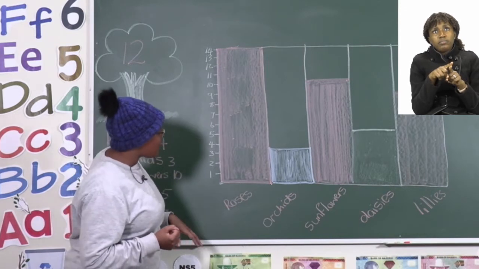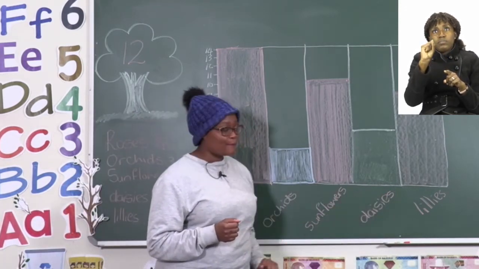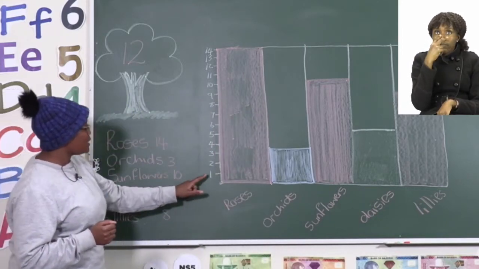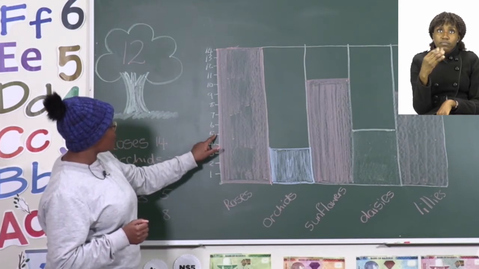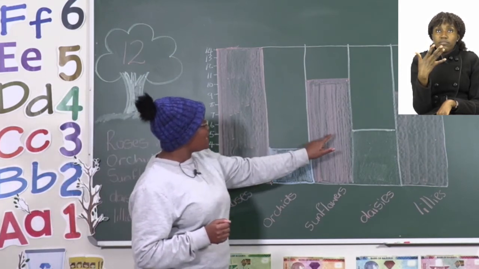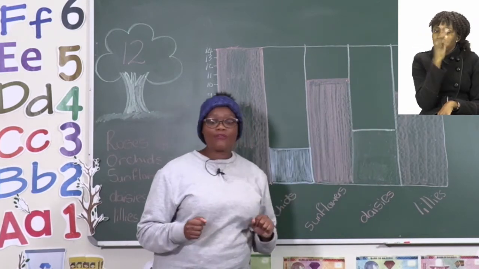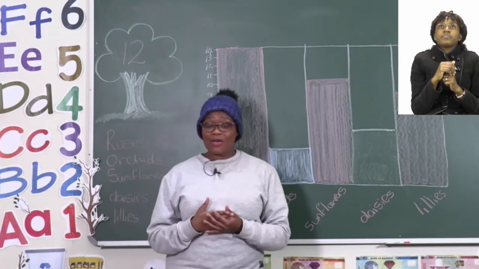Let's take a look at daisies. Now, daisies are written at the bottom, and then daisies are 5. So if we count 1, 2, 3, 4, 5, then that means from 5 going down, this is the number of daisies that were brought. Now you're going to try and do this by yourself.